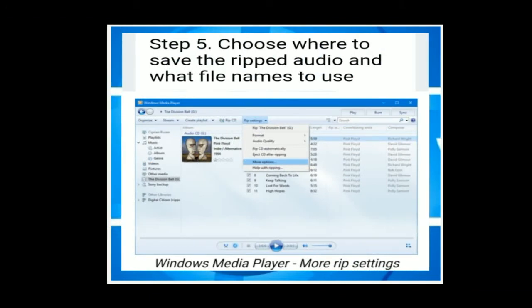Step 5, choose where to save the ripped audio and what file name to use. It means in this fifth step, you select the destination location where you want to save your file and write the name of this file, just like the image given here.